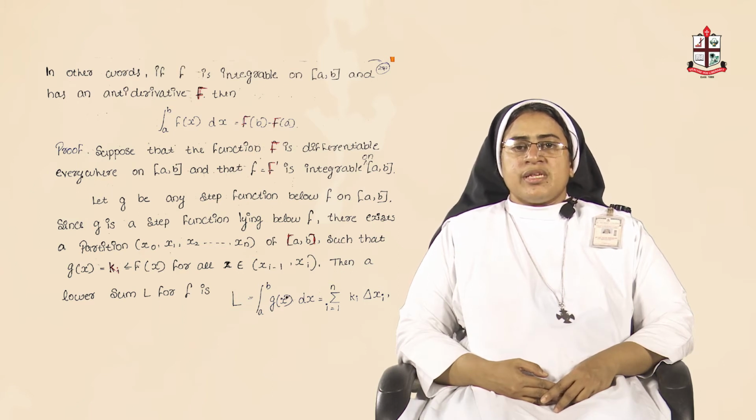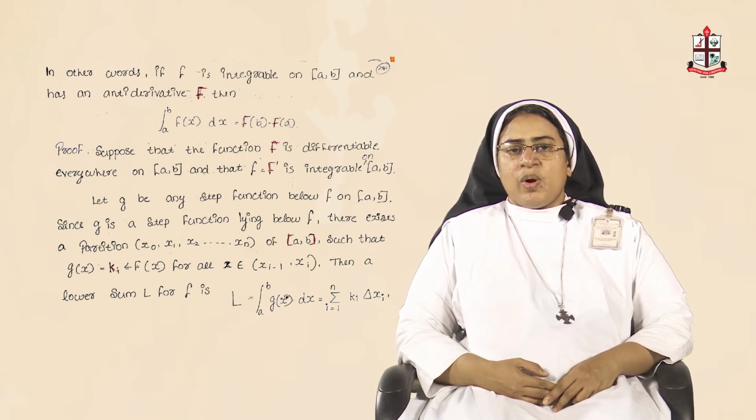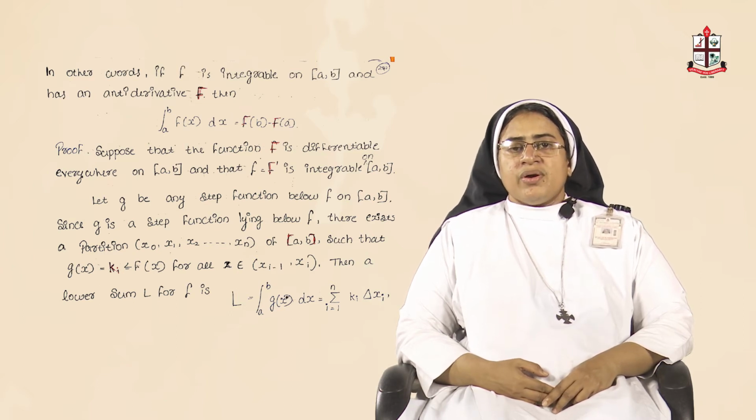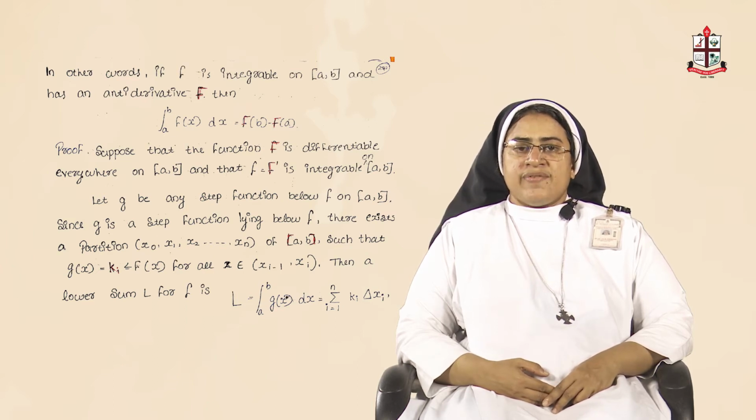For proof, suppose that the function capital F is differentiable everywhere on closed interval a b, means capital F dash you can find, and capital F dash is written as small f. It is integrable on closed interval a b. Now, we are going to define g to be a step function which is below f on closed interval a b.